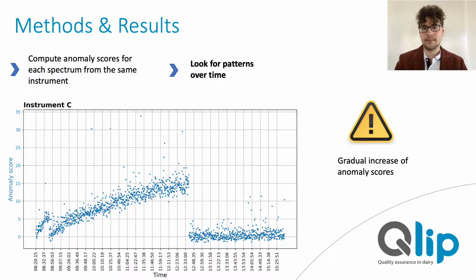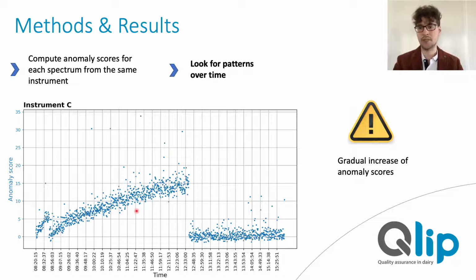This here is a case where it gets really interesting. This is from another instrument and another day in our laboratory. The anomaly scores here show a clear upwards trend, and this is not due to measuring increasingly abnormal milk samples. Instead, this results from instabilities in the instrument, and this results in systematic changes in the measured spectra.